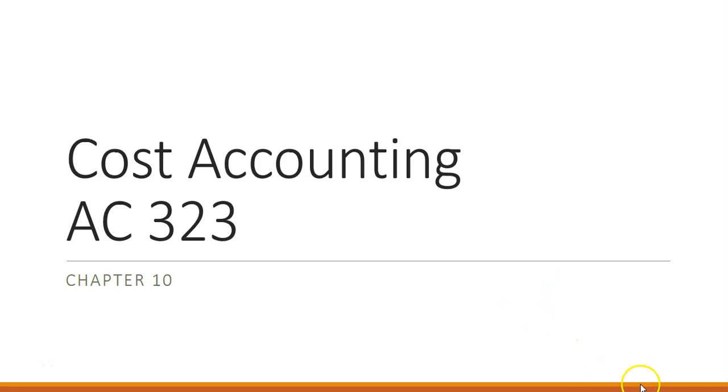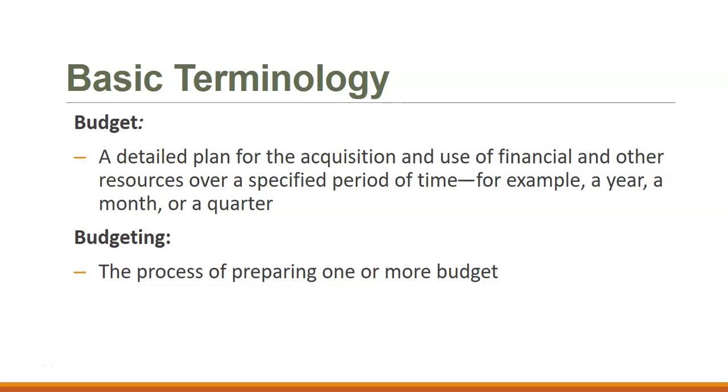Cost Accounting, Chapter 10. In Chapter 10, we look at budgets. So the budget process: a budget is a plan. It's a plan of what we plan to do for the future, either a year, a month, or a quarter, and what resources we need in order to complete those activities and goals.